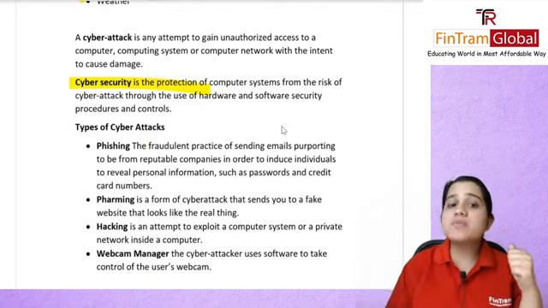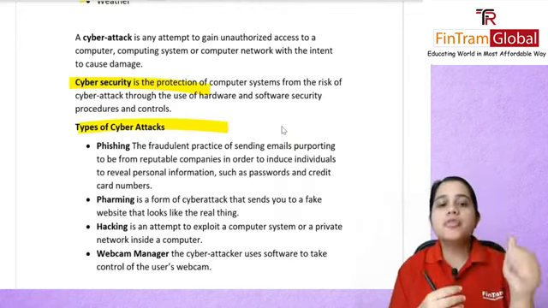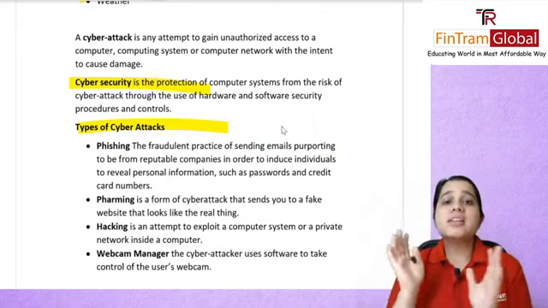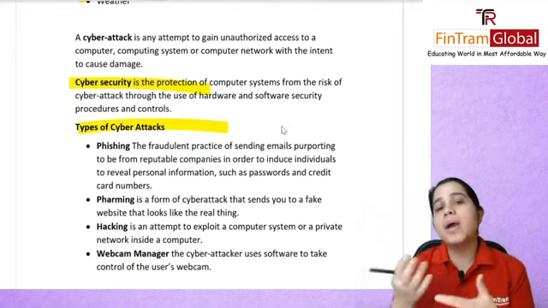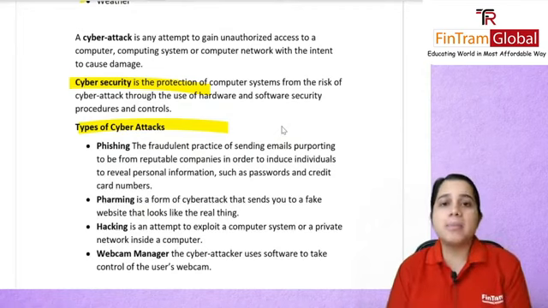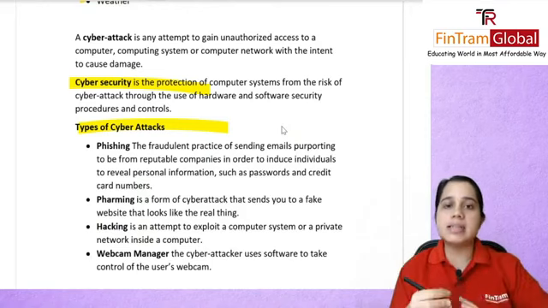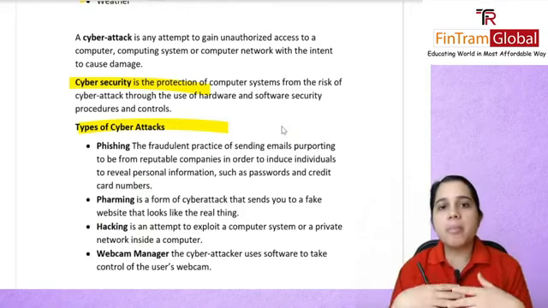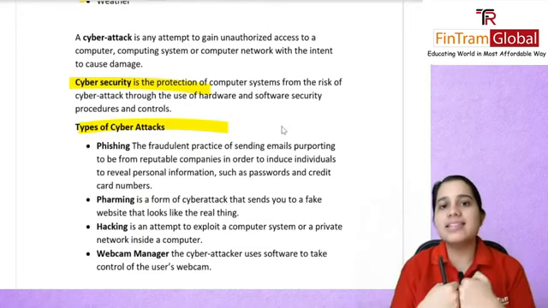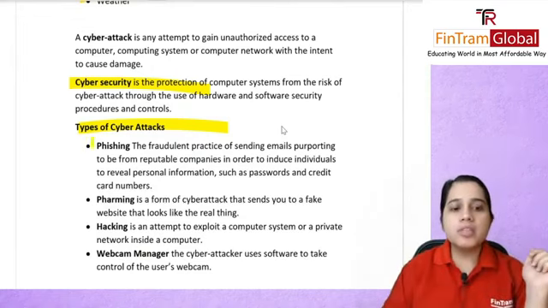There are various types of cyber attacks, right? We have phishing. Here it is a fraudulent practice: you will get an email that appears to be from a reputable organization, and you might give out some information. Let's say I get an email from Citibank, and I have an account with Citibank, and they say we need these details. I think, oh, it's coming from my bank, and I give all the details, but actually it's from a party trying to get these details to misuse them. Maybe they want to commit fraud and take my money. That is known as phishing.